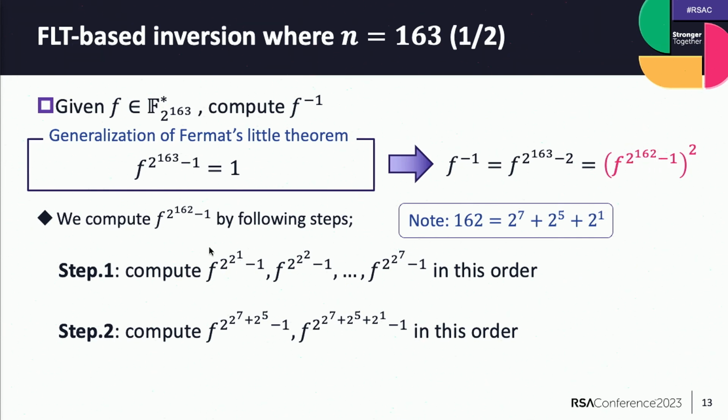Then we compute this term by the following steps, taking care of this relation: 162 equals 2 to the 7 plus 2 to the 5 plus 2 to the 1. At step 1, we compute these terms in this order, and at step 2, we compute these terms in this order. Now I'll explain these steps in detail on the next page.